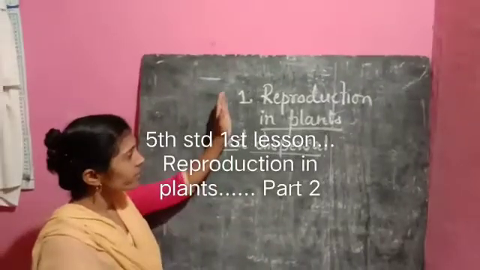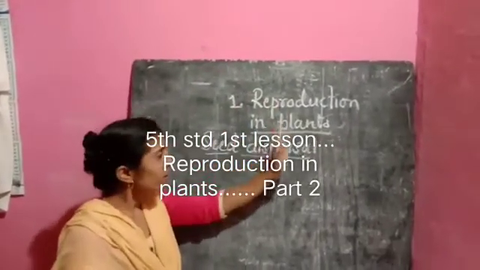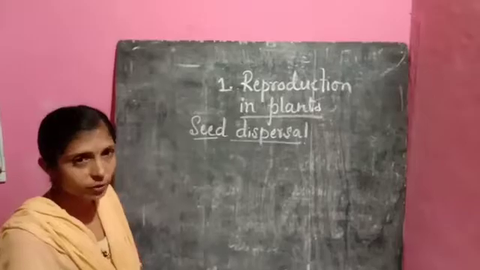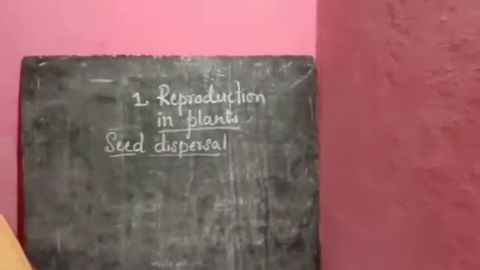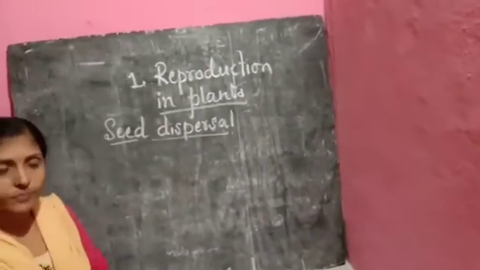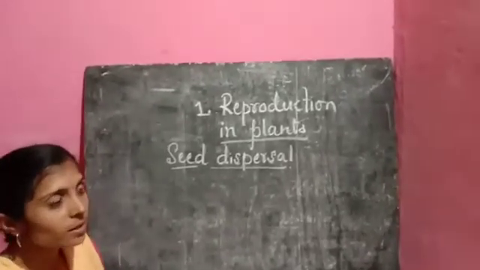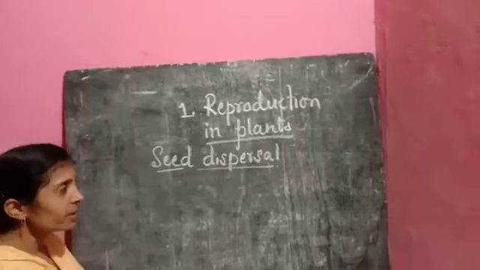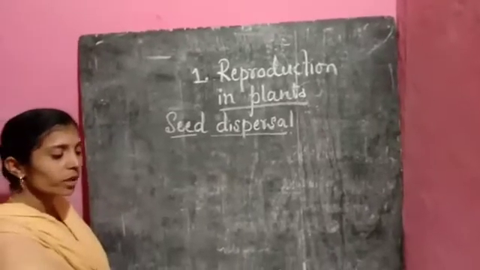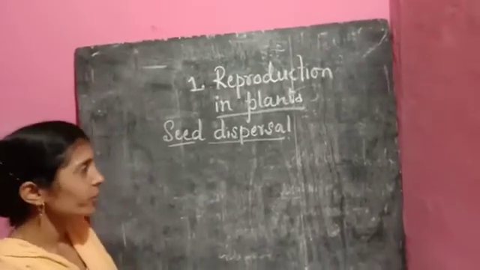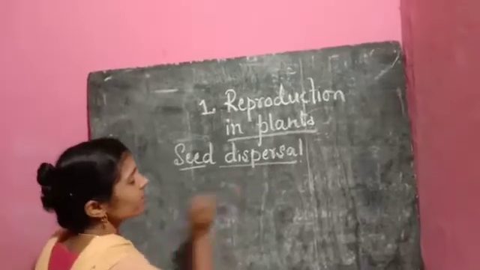This is 5th standard, first chapter, reproduction in plants. So this is my second video. In my first video, we have learned about the germination of seeds, how the seeds germinate into a new plant, and what are the materials required for the seed to germinate into a healthy plant. So now in this video, we learn about seed dispersal.